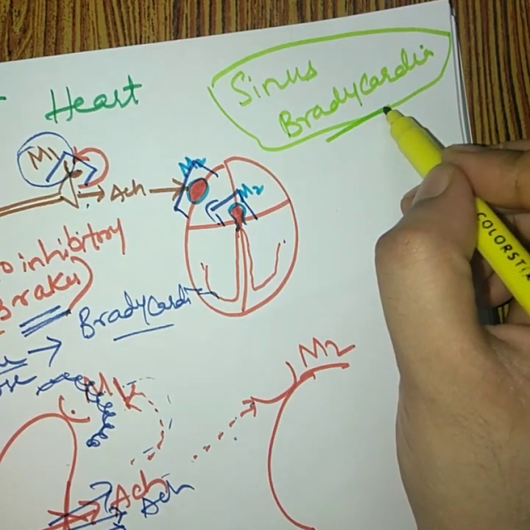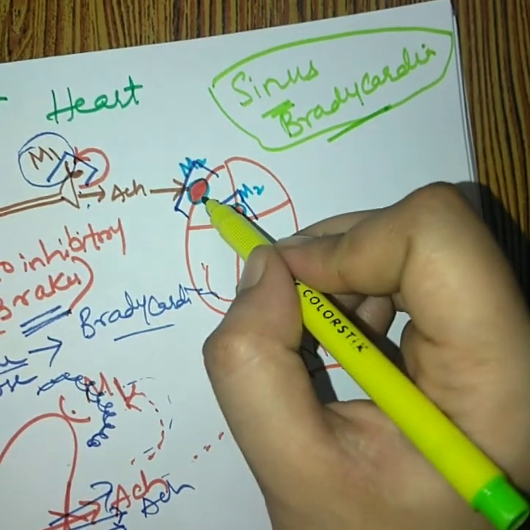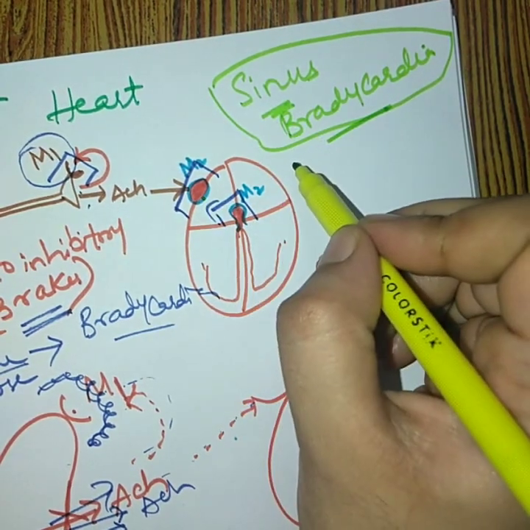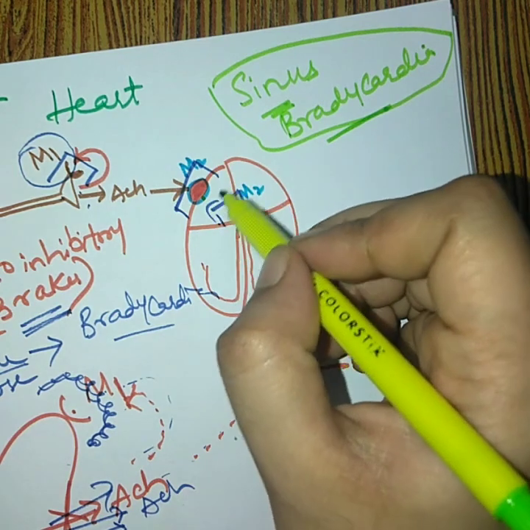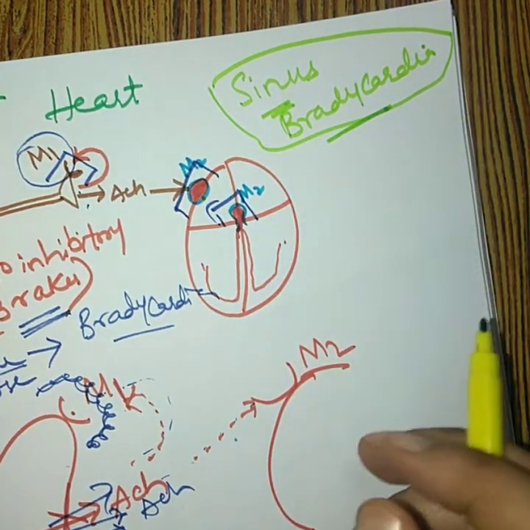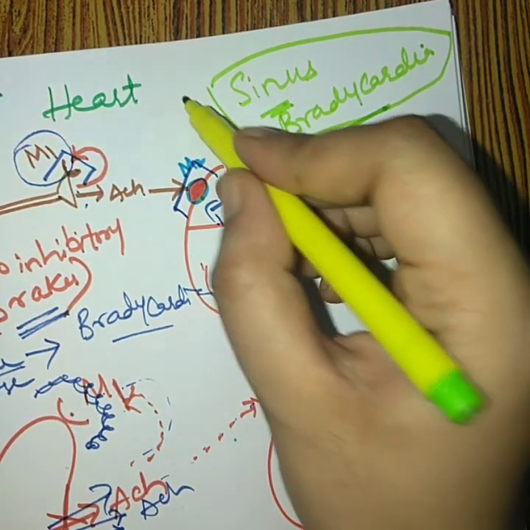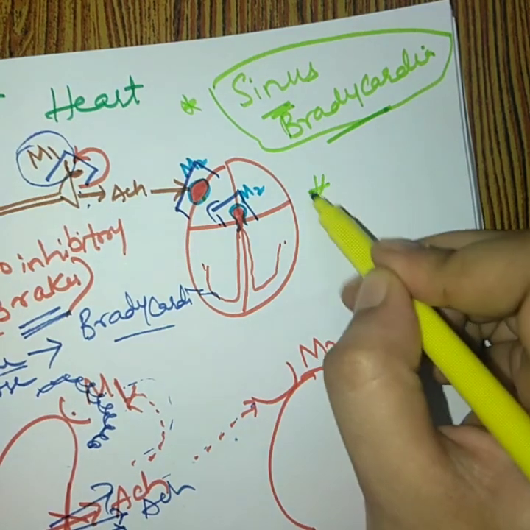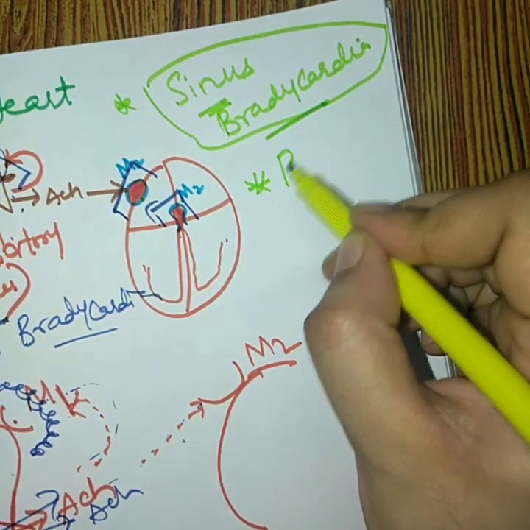Bradycardia means a fall in the heart rate. Sinus means any rhythm which is produced from the SA node is known as sinus rhythm. So since atropine is blocking the M2 receptor present on the SA node, it can be used in the treatment of sinus bradycardia. It is also used in the treatment of partial heart block.